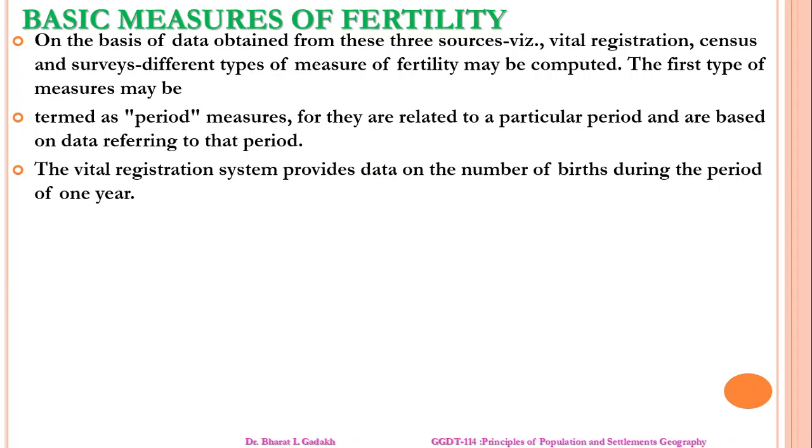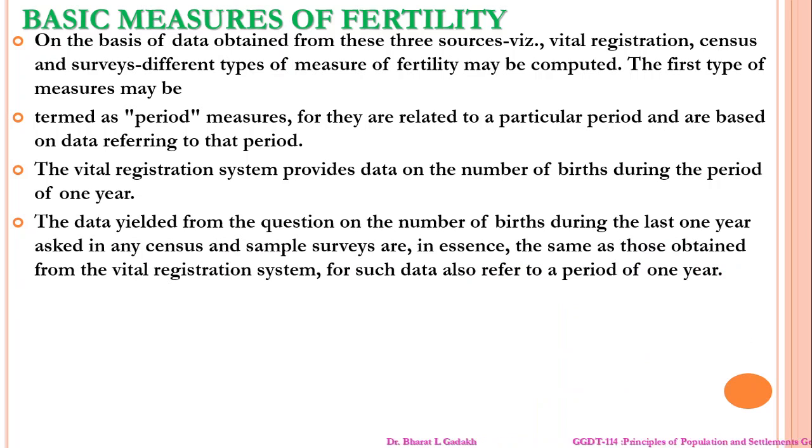Now the vital registration system provides data on the number of births during the period of 1 year. The data yielded from questions on the number of births during the last 1 year, asked in any census or sample survey, are in a sense the same as those obtained from the vital registration system. Such data also refer to the period of 1 year.